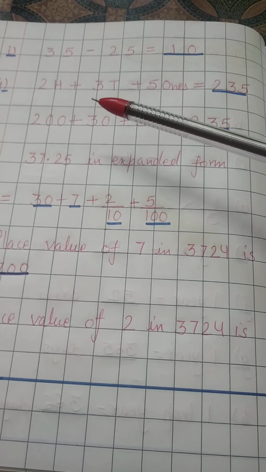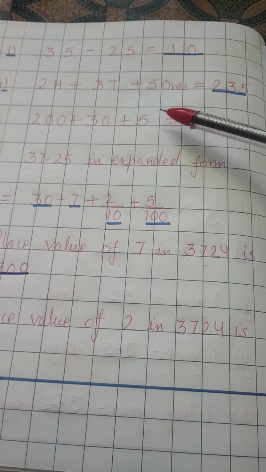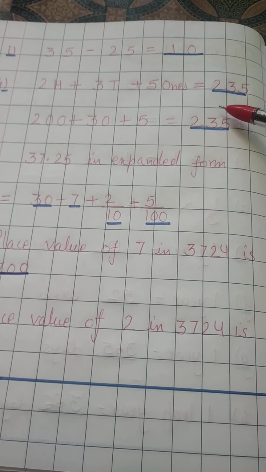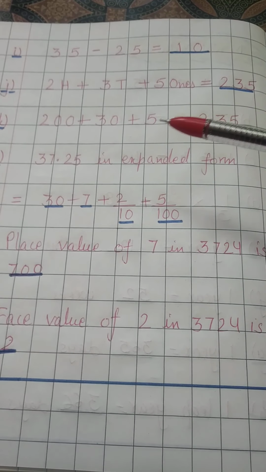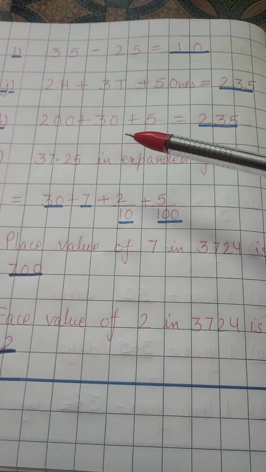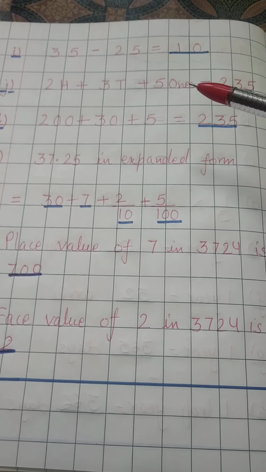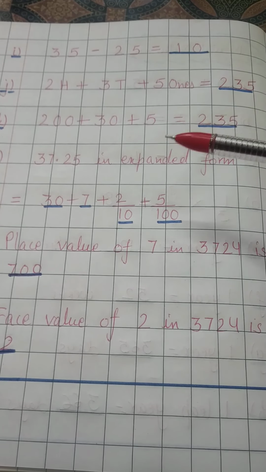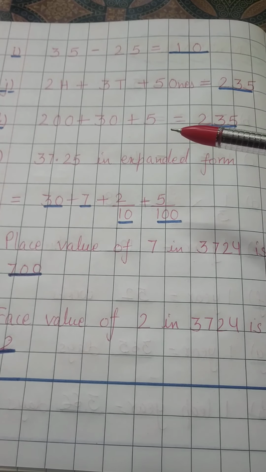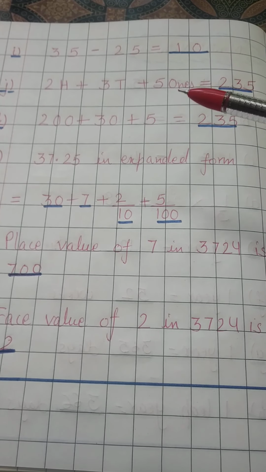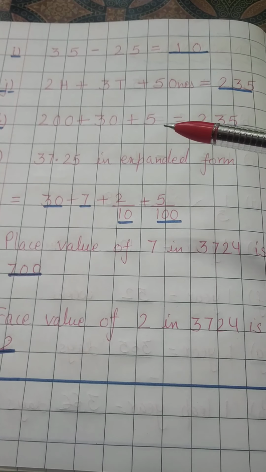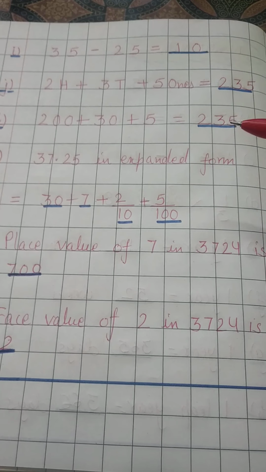If the question is asked 200, 3 tens and 5 ones, the answer will be 235. Right? And if the same question is asked like this, 230 plus 5, the meaning of both questions is the same, but they are asked in a different manner. So you can't say that this question is wrong and this question is right. Both questions are correct and you have to answer them like this, 235.